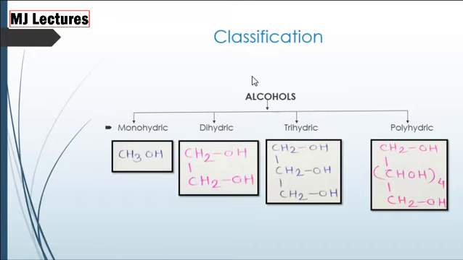Now let's study classification of alcohols. Depending on the number of OH groups attached, the alcohols are classified into monohydric alcohols, dihydric alcohols, trihydric alcohols and polyhydric alcohols. Mono means single. The alcohols which contain single OH group are monohydric alcohols, that is methyl alcohol. The alcohols which contain two OH groups are called dihydric alcohols. The alcohols which contain three OH groups are called trihydric alcohols, and the alcohols which contain more than three OH groups are called polyhydric alcohols.